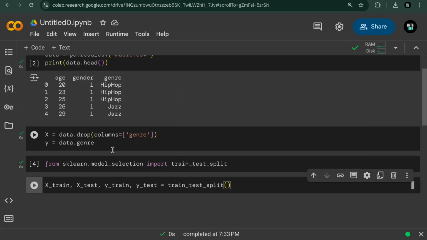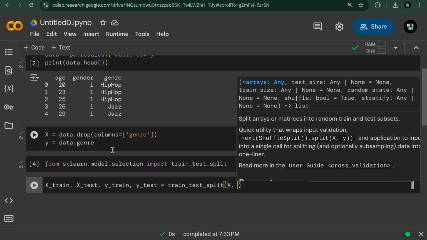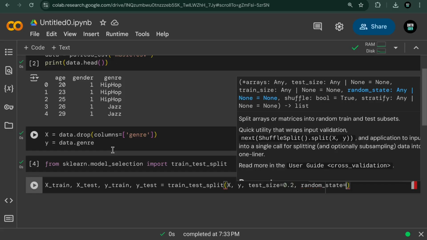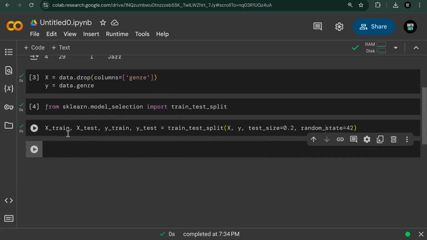This is a function, so we call it, and then we pass in our X, the feature set. Also we can pass in y, the target. Then we can pass in the test size. The test size here refers to how much of our dataset we want to use for testing. So we can put 0.2 to represent 20%. And then we can also add an optional parameter called random_state, which is just for reproducibility, but it's very, very optional. Then we can run that. Now we have our data split into training and testing sets. From here we can go ahead and train our model.